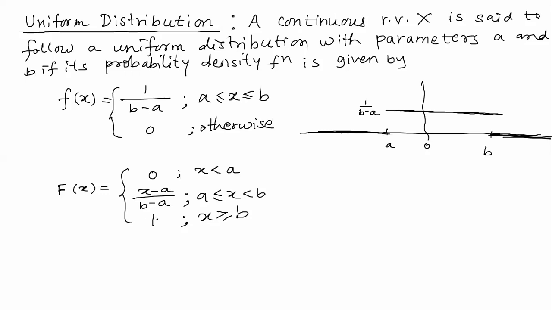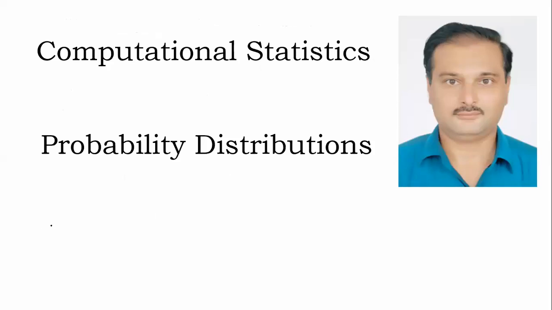This distribution function is defined in case of discrete as well as continuous type of random variable, and the definition is the probability that the random variable takes a value less than or equal to the real number small x. Only the way of finding it differs.